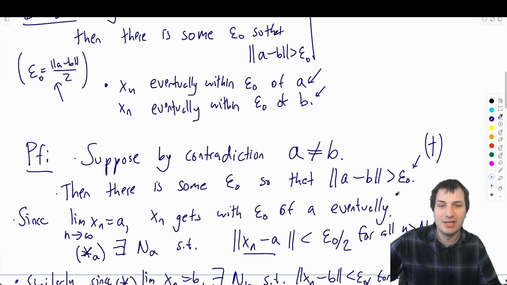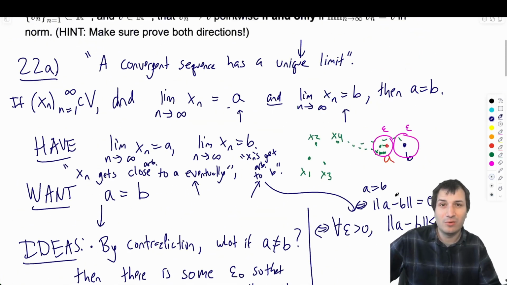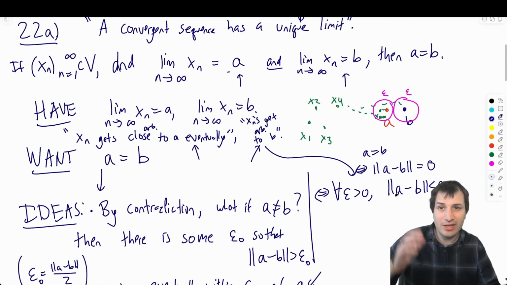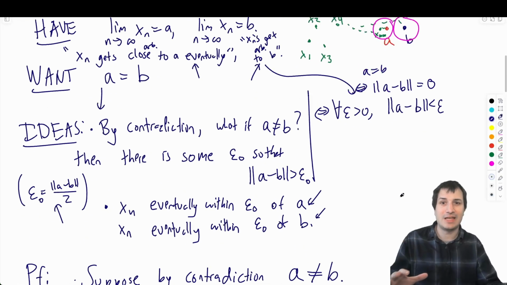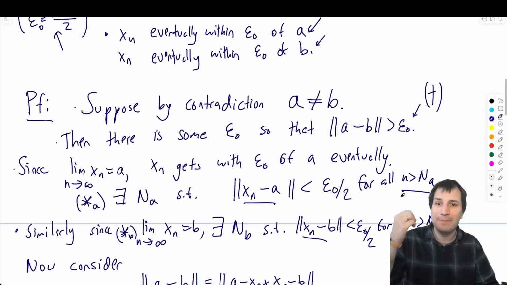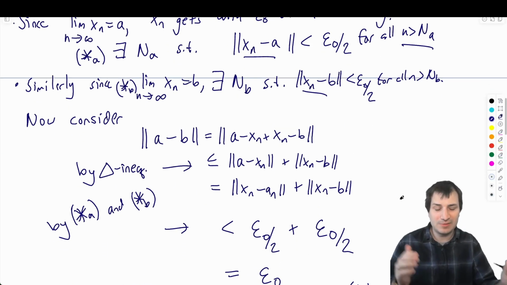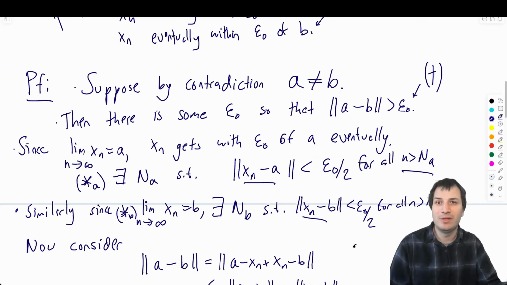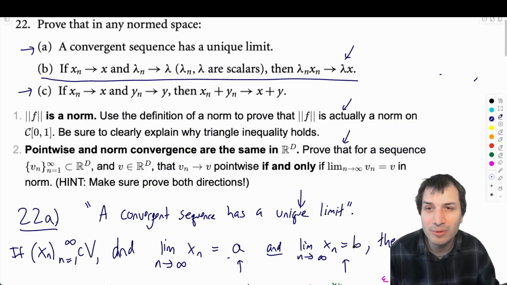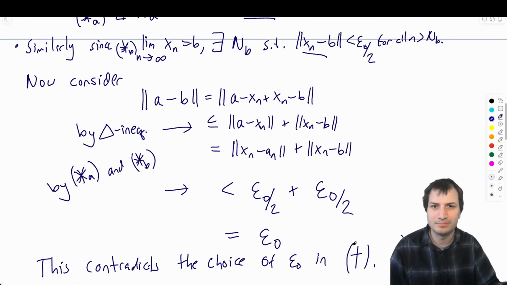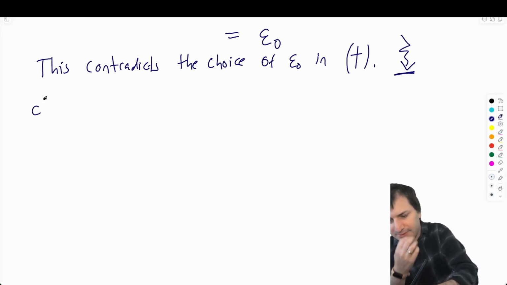Okay, that's very nice. Proof by contradiction of why limits are unique in normed vector spaces, starting from what we have, what we want, the ideas, and then turning that into a nice proof, making sure to write everything nicely, good mixture of words that explain things and equations where they're appropriate. Okay, let's do problem C, which is the sum of limits. Same kind of thing. Okay, problem C.